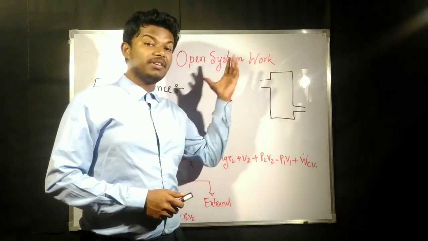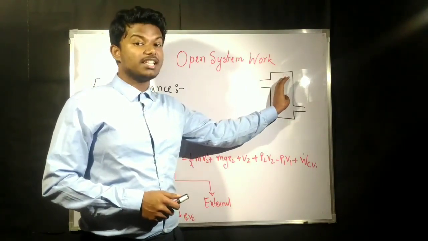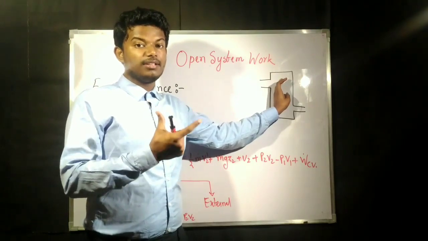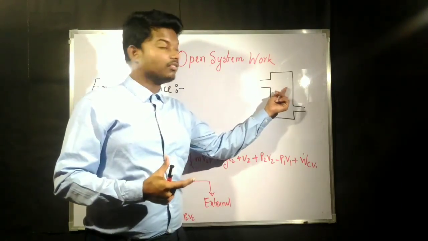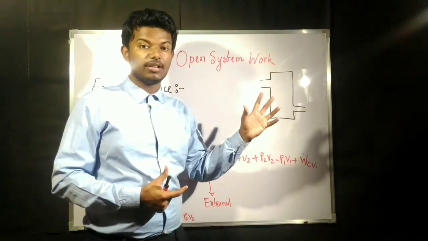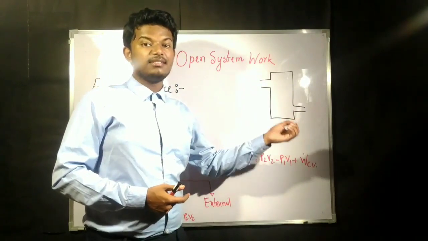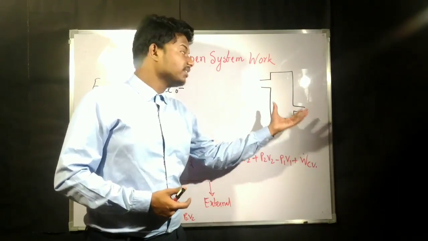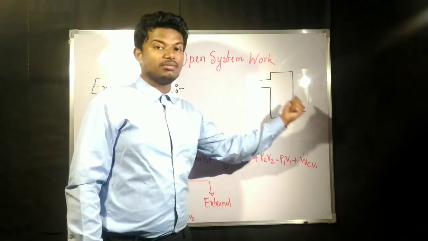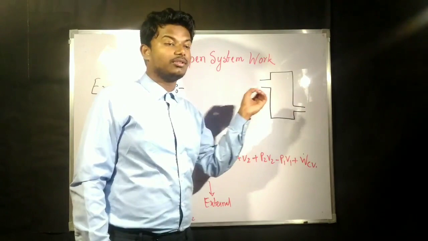So in the previous case where we discussed the mass balance, the mass accumulation is zero because it was a steady flow. Mass is the property of that system, that is, the control volume, so mass is not going to change with respect to time. That is steady flow. That's why we took the accumulation of mass as zero. So m1 was equal to m2, that means the net rate of mass transfer was equal to zero.